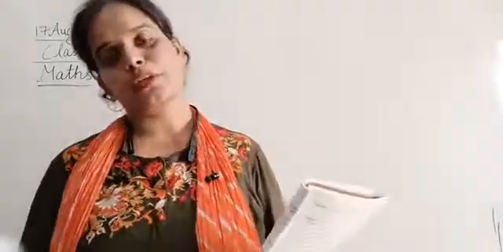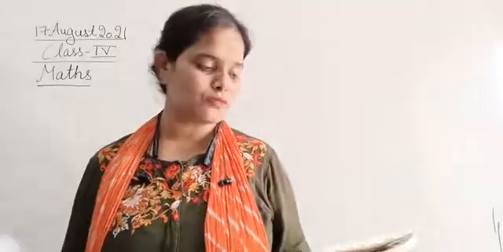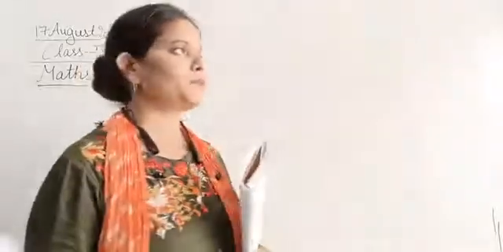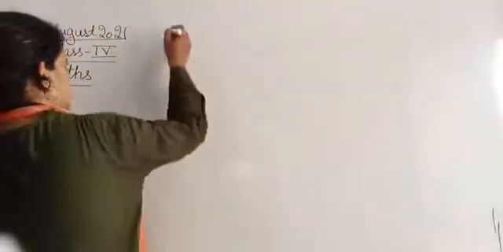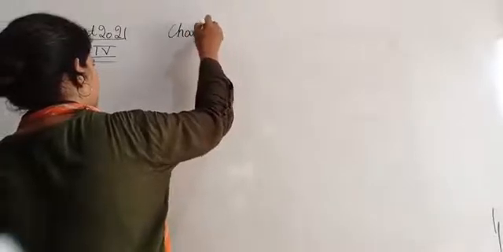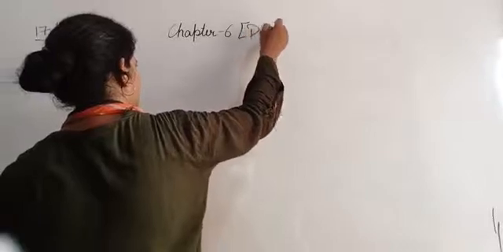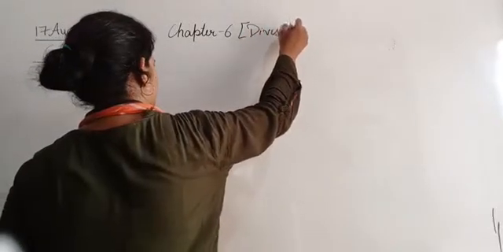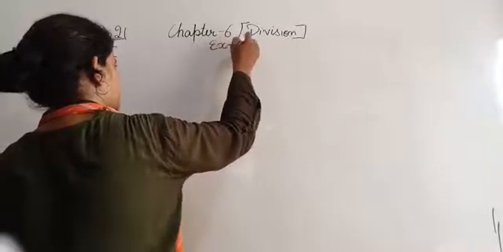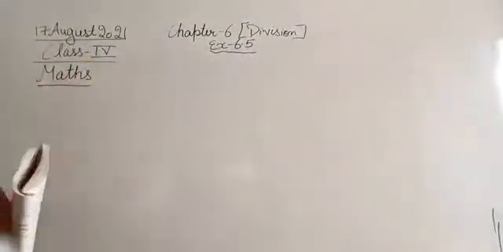So all of you kindly open your books as well as your notebooks, and open your books at page number 64, that is exercise 6.5. So I'm just writing the topic here, that is chapter number 6, that is division, and we are on exercise 6.5.